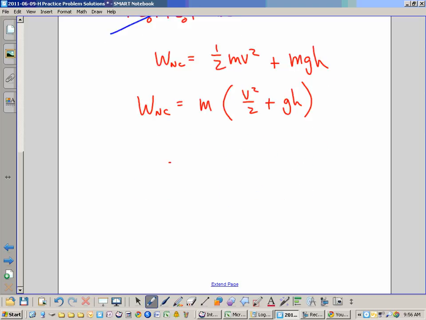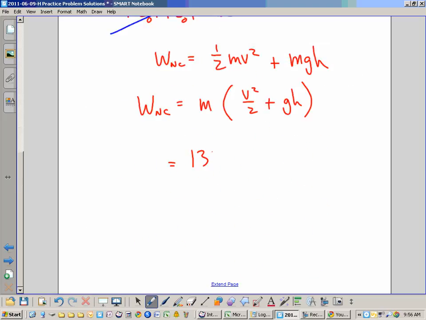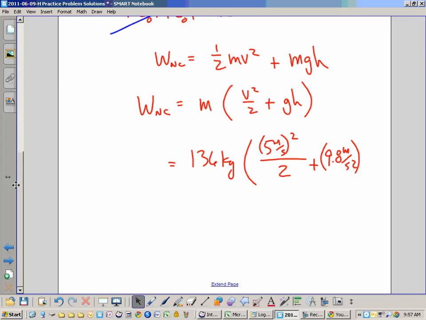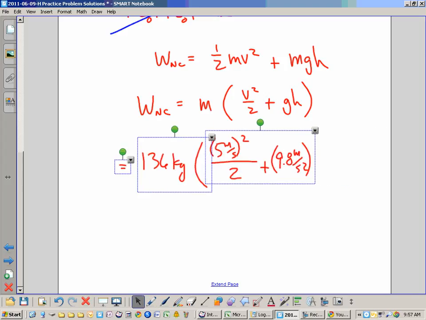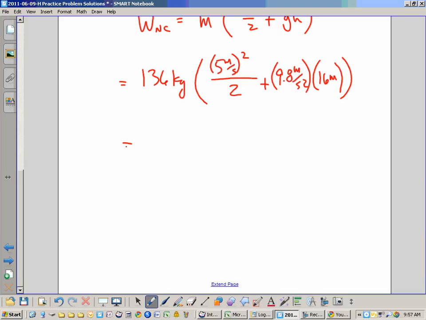The mass was 136 kilograms. And v is 5 meters per second, squared, over 2, plus g, 9.8 meters per second squared, times 16 meters.